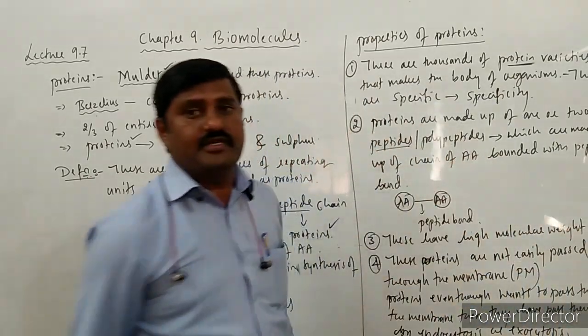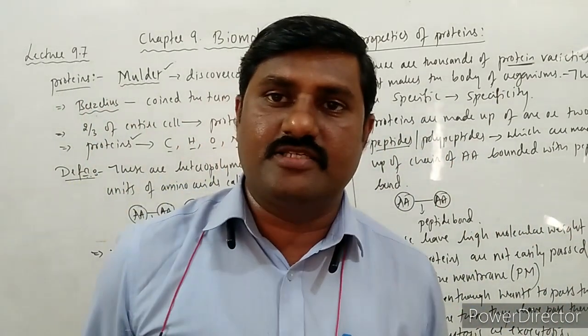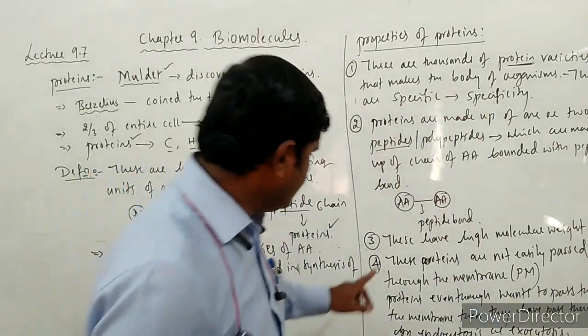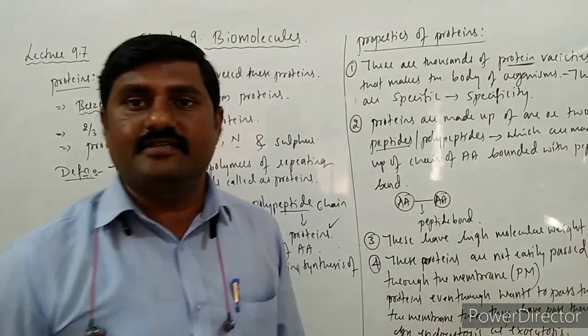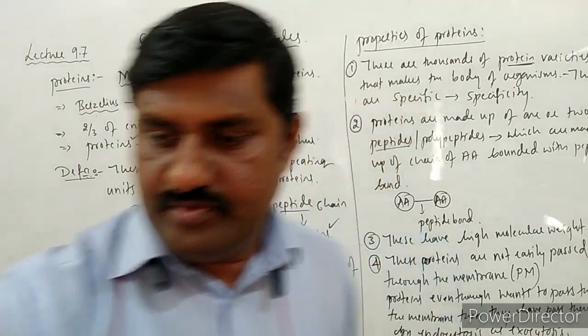So any one of the methods they follow to pass through the plasma membrane. So this is also one more property of these proteins.